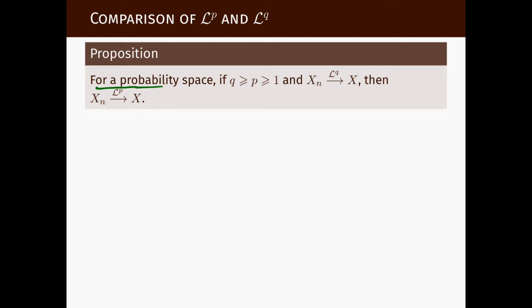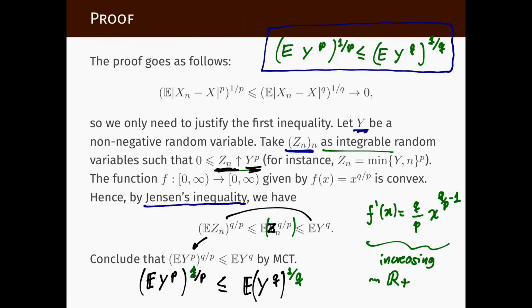On a probability space, converging in LP is easier than converging in LQ for a larger Q. Or let's say, if a sequence of random variables converges in L2, then it converges in L1. If they converge in L3.5, they converge in L3, and so on. And we saw the proof of that.